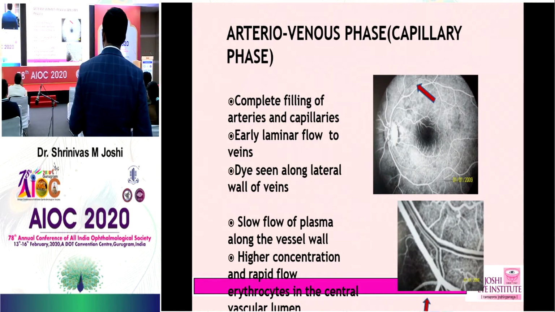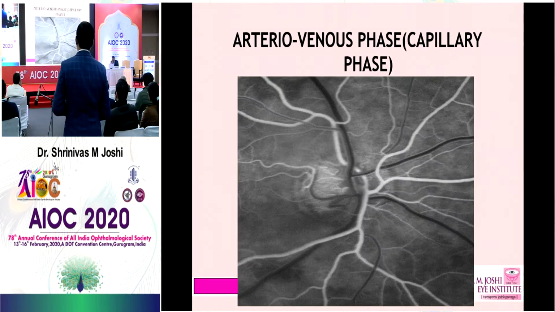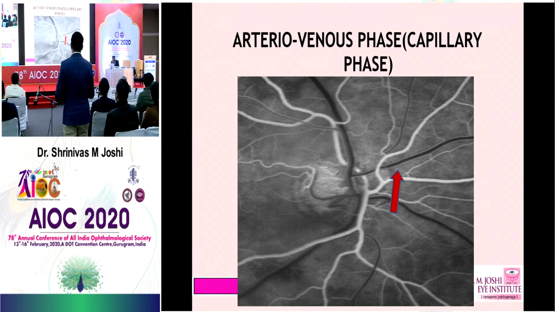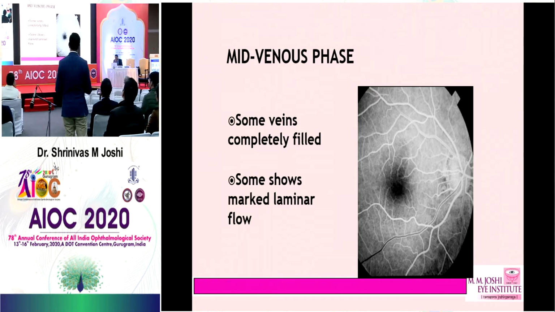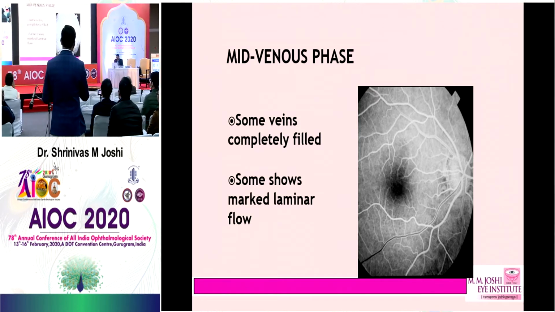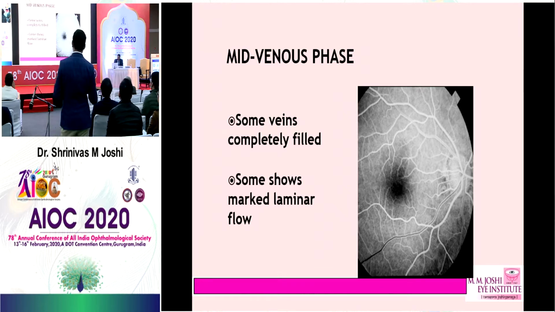Now coming to the next is the arteriovenous phase. This I have already shown you, the bilaminar flow here. Now this is the midvenous phase. In the midvenous phase you can see the arteries are already filled up, this vein is already filled up, this vein is about to fill up. So this is the midvenous phase. Some veins are completely filled, but some show marked laminar flow.